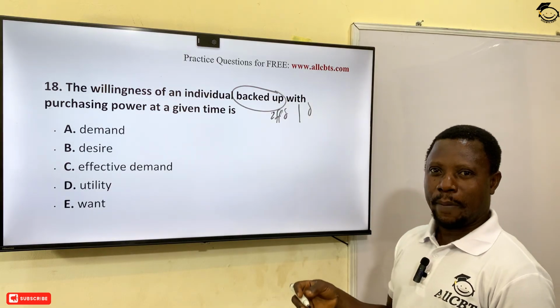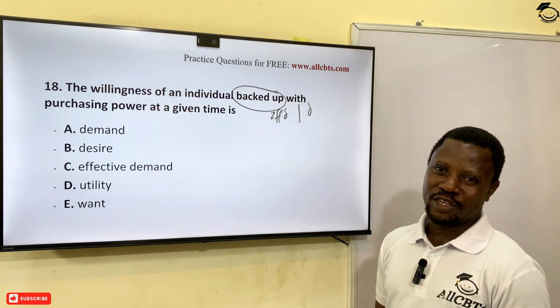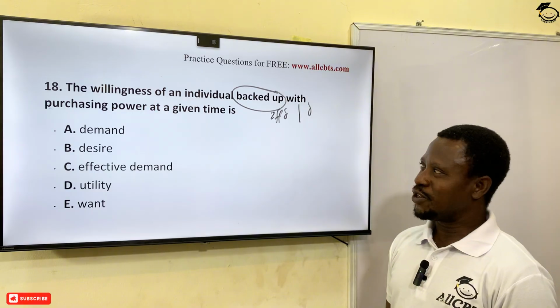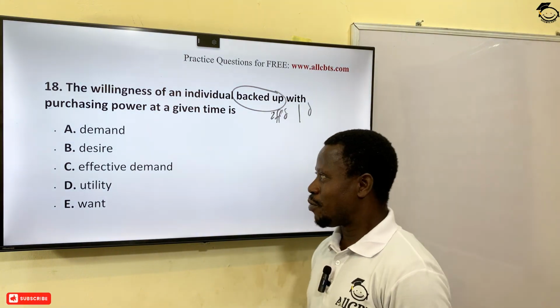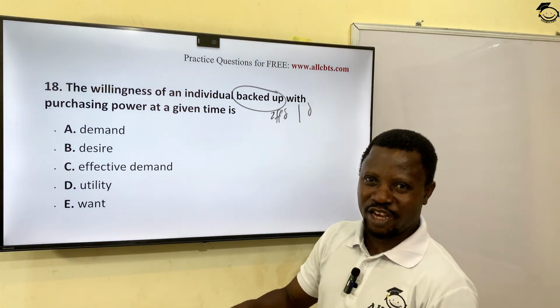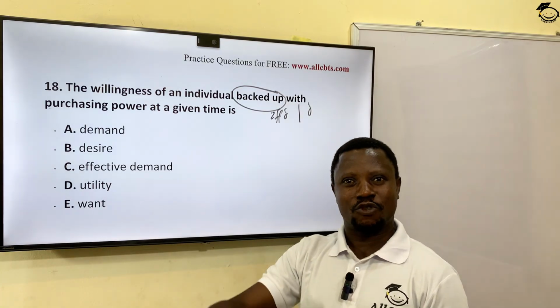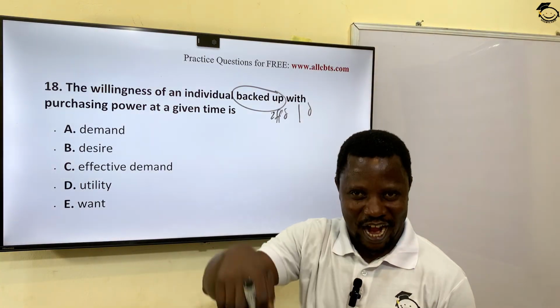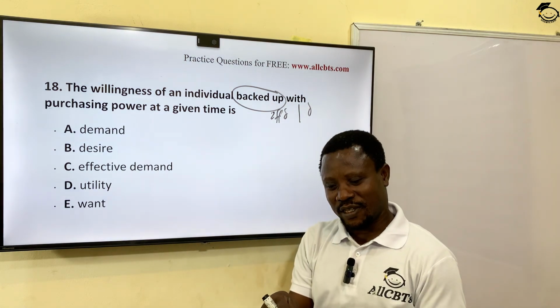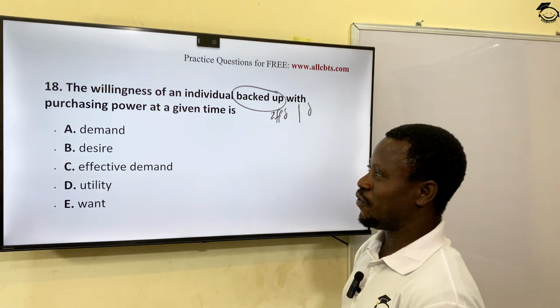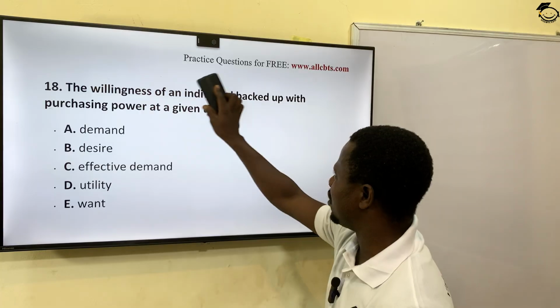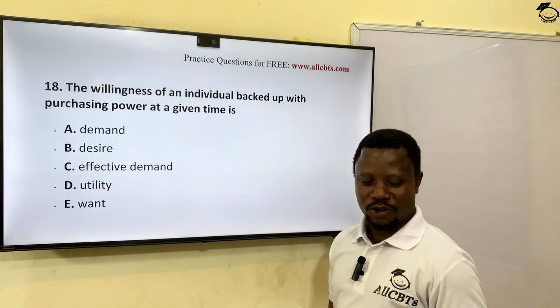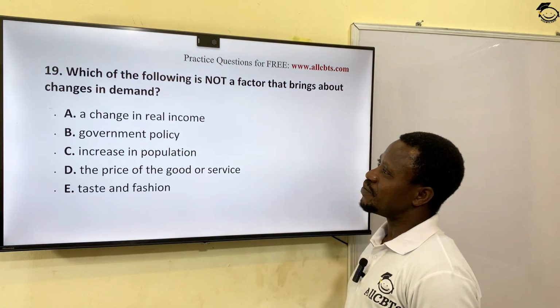But you may not have the capacity or the ability to pay for it at the time you want it, okay? So demand could just be like a want. But when you demand something and you have the purchasing power, the ability to pay for that thing at the time is very important. It's of essence. At the time you are demanding it, we call it effective demand. Option C is the correct answer, okay?